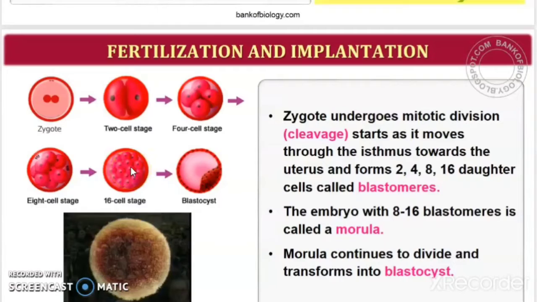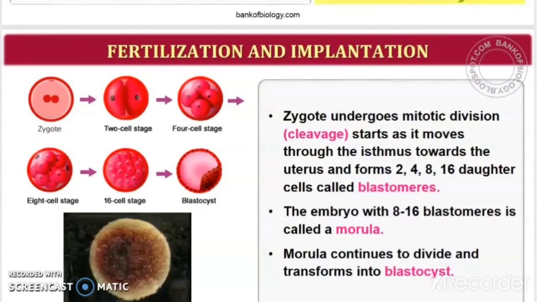So when the zygote moves through the isthmus of the oviduct towards the uterus, it forms 2, 4, 8, 16 daughter cells which are called blastomeres. Commonly, they are called blastomeres. These blastomeres are the types of cells which are formed after this cleavage process, or the cell division process.